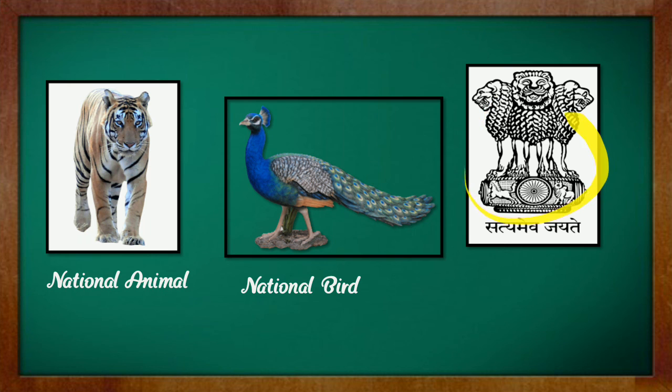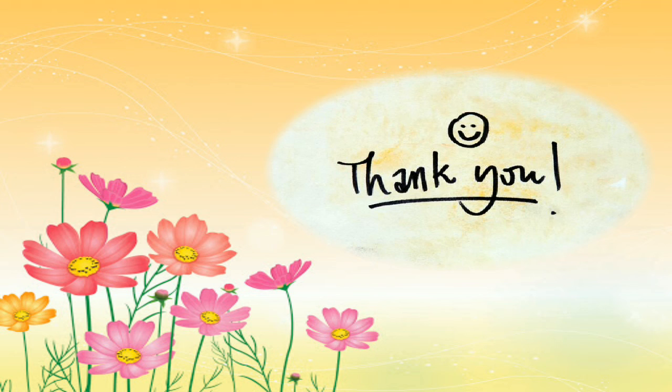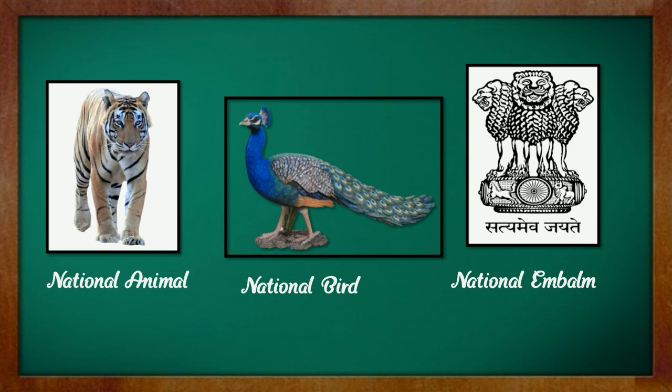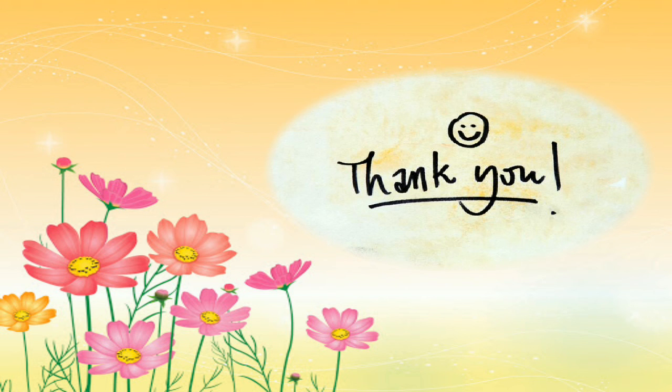What is this picture about? Four lions. Satyamev Jayate. So it's our national emblem, the Indian national emblem. Now next. So in today's lecture we learn about the different types of our country's symbols. So hope you all learn and enjoy this lecture.